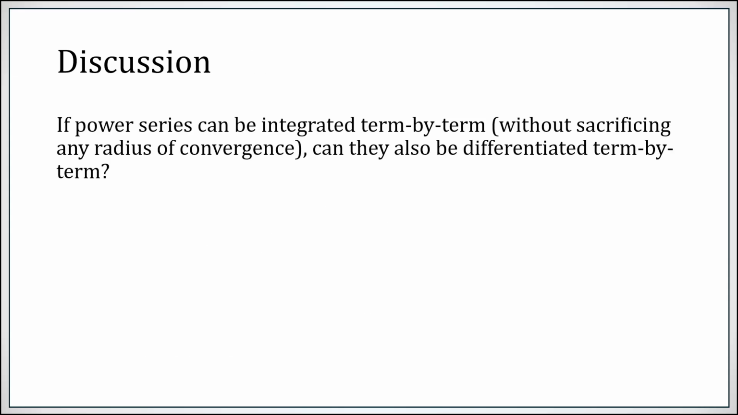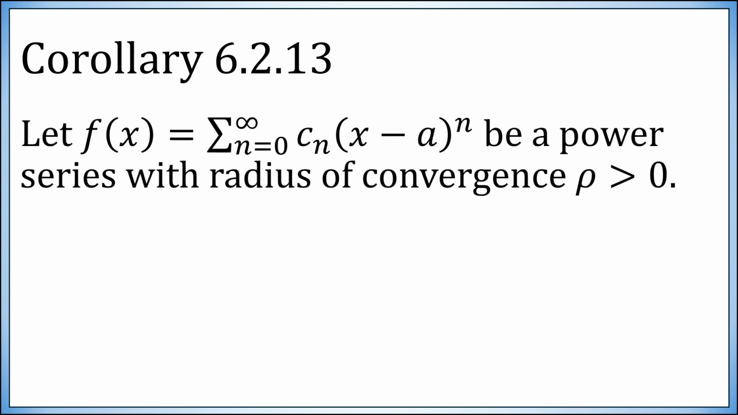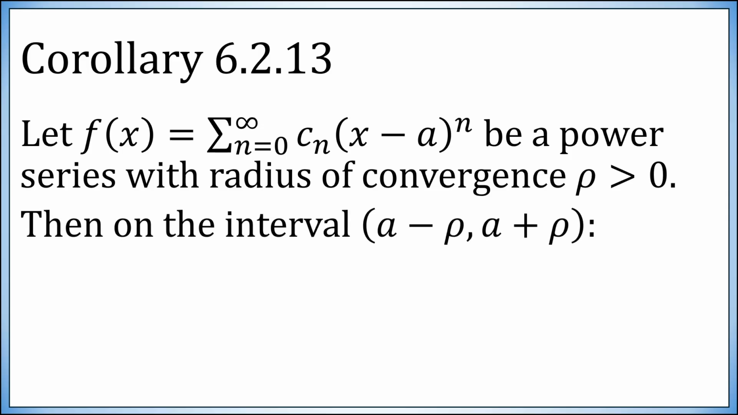The question then becomes, if a power series can be integrated term by term without losing any radius of convergence, does the same hold for derivatives? In short, the answer is yes, it can. Here's a statement of the following corollary, 6.2.13. Suppose you have a power series given as we have typically been writing them, with positive radius of convergence rho. Then on the interval from a minus rho to a plus rho, again, when rho is infinity, we understand this to be all real numbers.